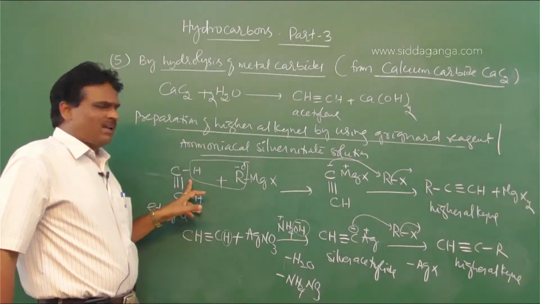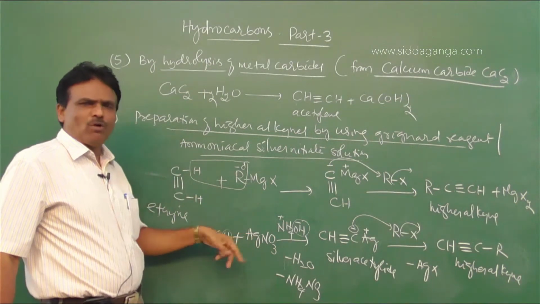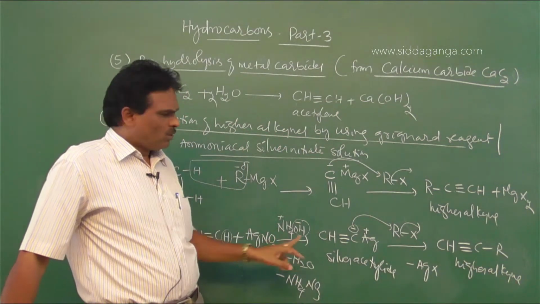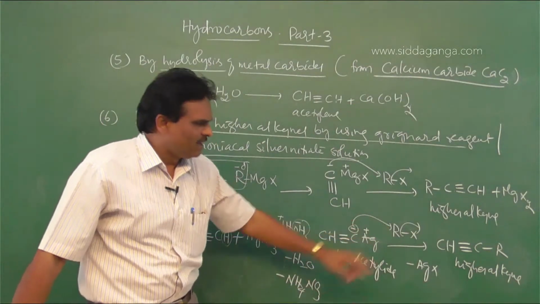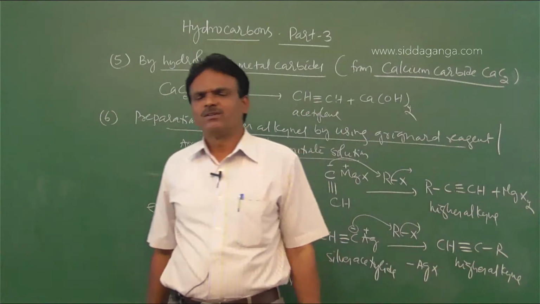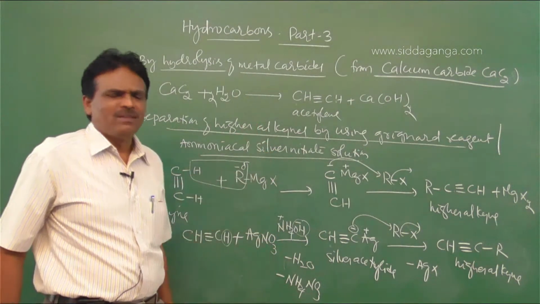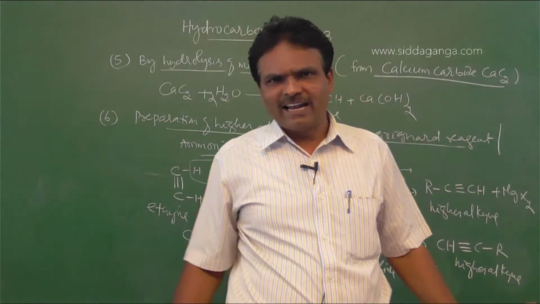Or the acidic alkynes are made to react with ammoniacal cuprous chloride or ammoniacal silver nitrate solution to form the respective acetylides, then treated with alkyl halides to form higher alkynes.